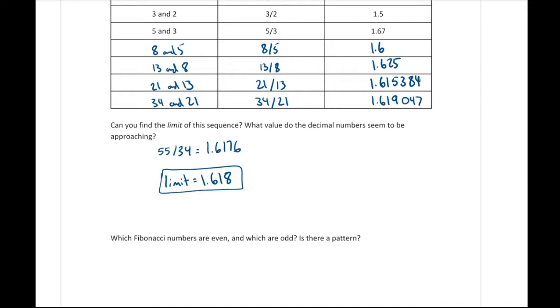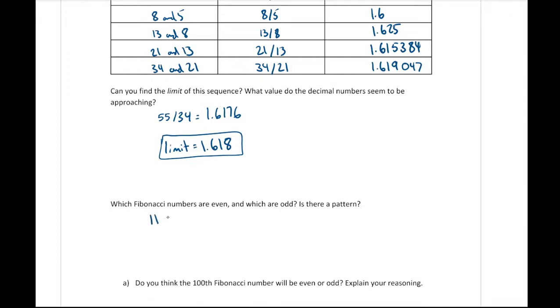Which Fibonacci numbers are even and which are odd? Is there a pattern? So let's write out these numbers again. 1, 1, 2, 3, 5, 8, 13, 21, 34, 55, we'll continue, 89, 144.